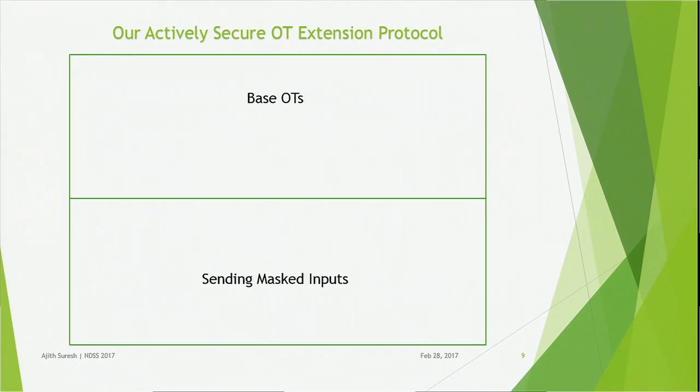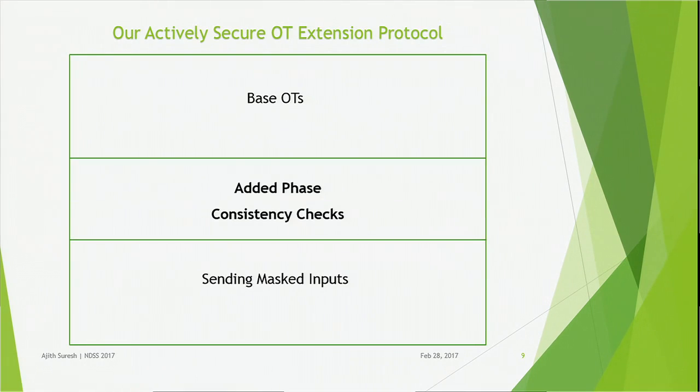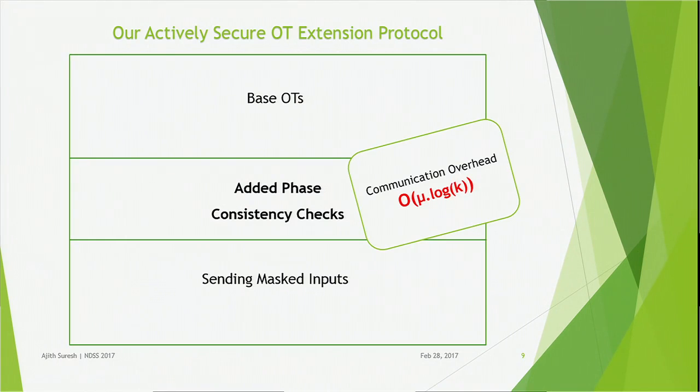We achieve this by adding a consistency check in between the base OT phase and the sending masked inputs phase. Our check adds a communication overhead of the order of mu times log k bits, where mu is the statistical security parameter and k is the computational security parameter.